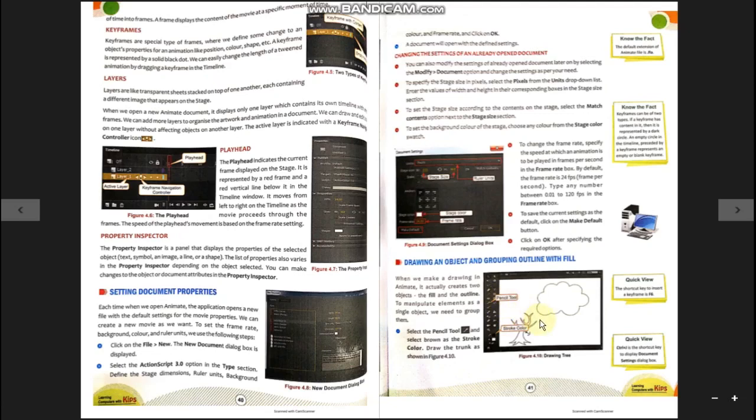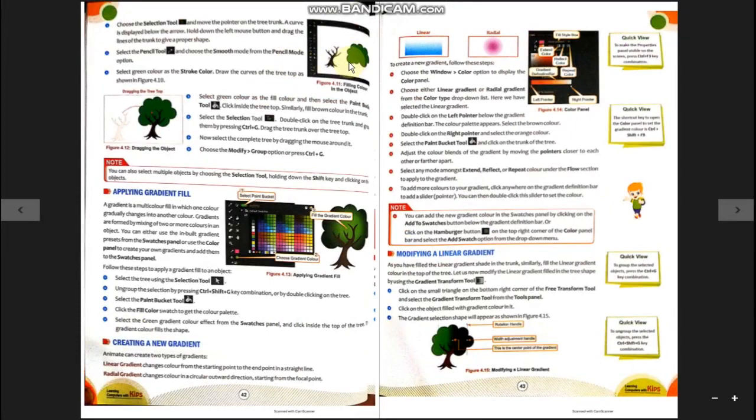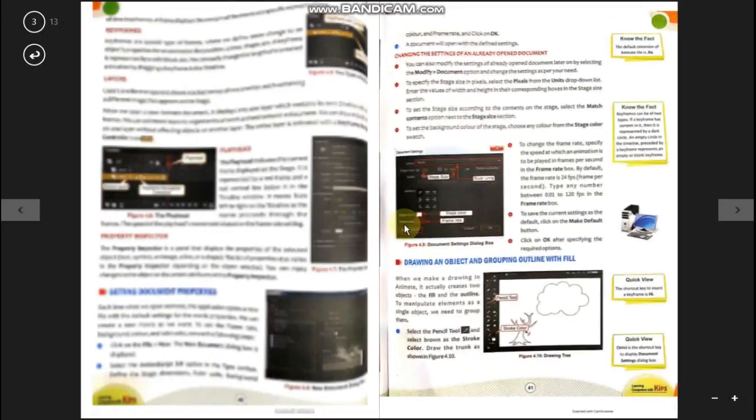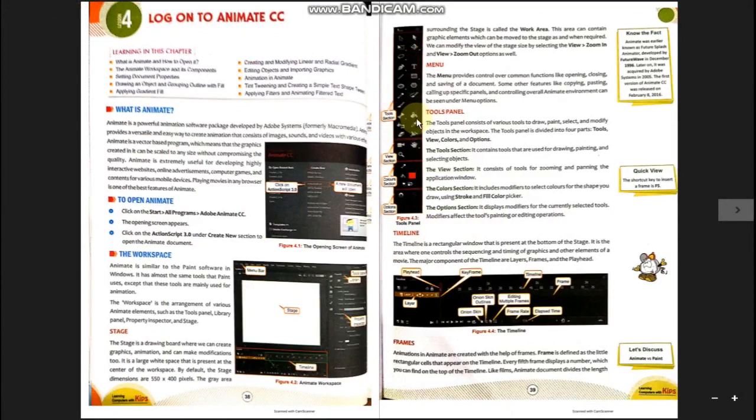So here a tree is drawn. The leaves, the upper part of the tree, are drawn aside, and the lower part, that is the stem and the branches, are drawn separately. Now you can see both the parts are colored using the fill color tool. The fill color tool you will get in the toolbox here only, the fill bucket tool. You can use this tool to fill color.